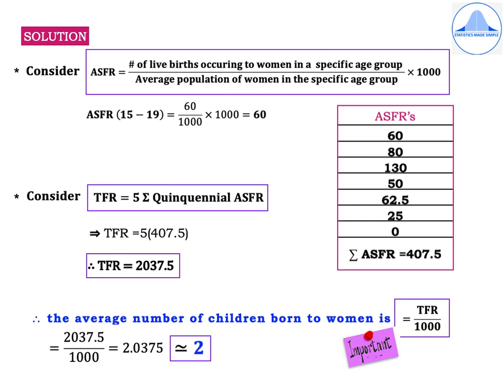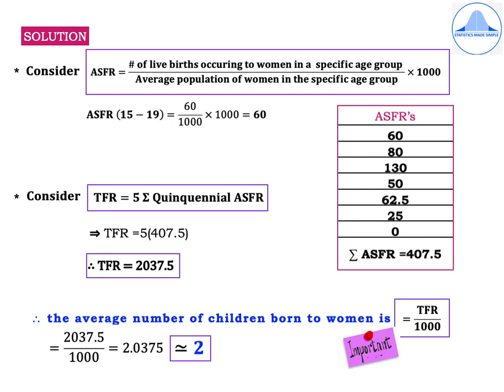Next, write the formula for TFR. So consider TFR is equal to 5 times summation quinquennial ASFR, which implies TFR is equal to 5 into 407.5. Therefore, TFR is equal to 2037.5.